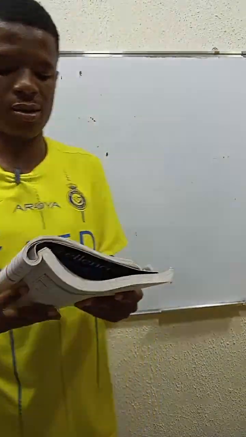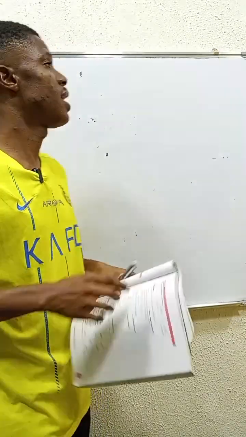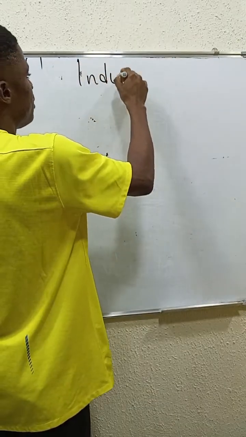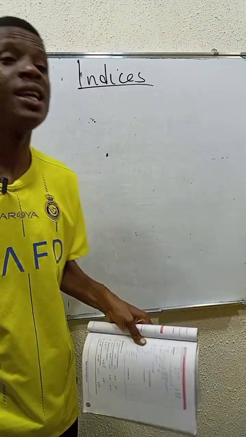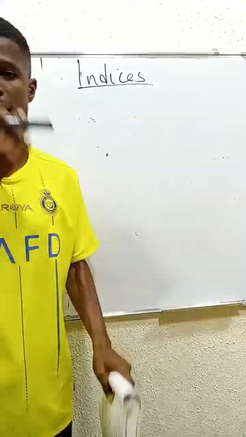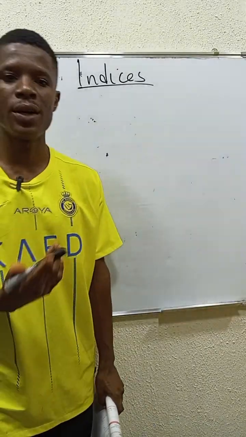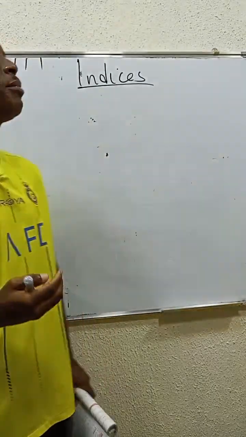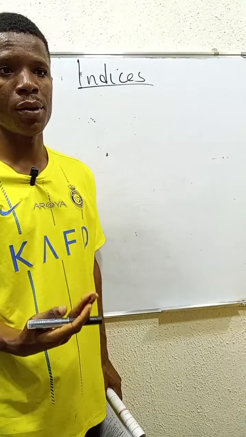Today we'll be looking at exponents, or indices. What do we mean by the term indices, index, or exponents? When we talk about indices, index, or exponent, we are talking about how many times a base is going to be raised to get a number.